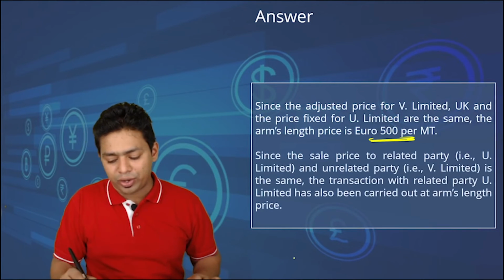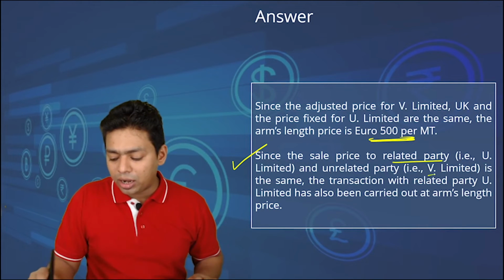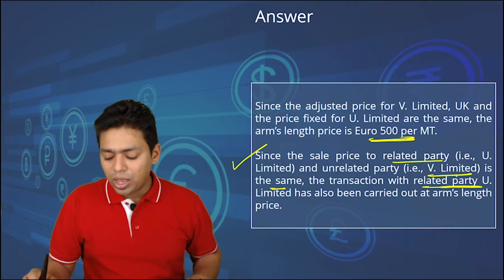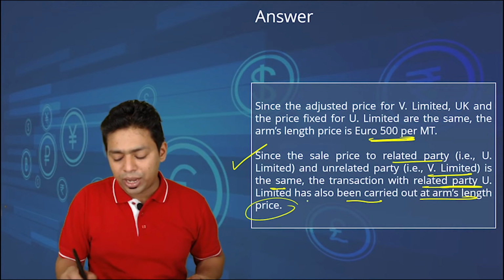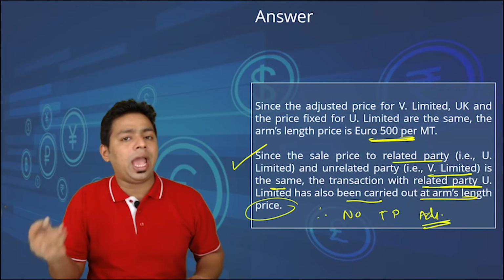Our transaction value is also 500. Since the sale price of related party U Limited and unrelated party V Limited is the same, the transaction of related party U has been carried out at arm's length price, and therefore no TP adjustment. Please understand. Therefore, there won't be any addition or subtraction, no TP adjustment.